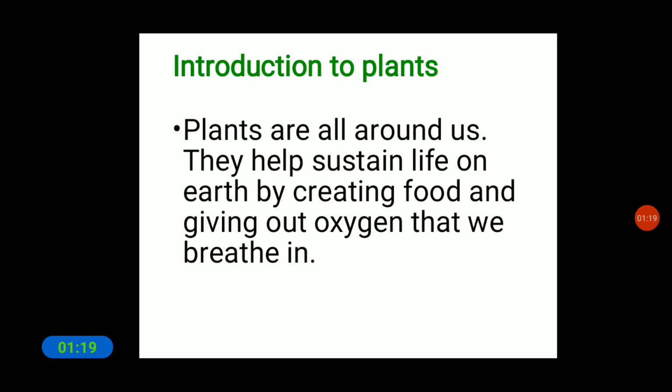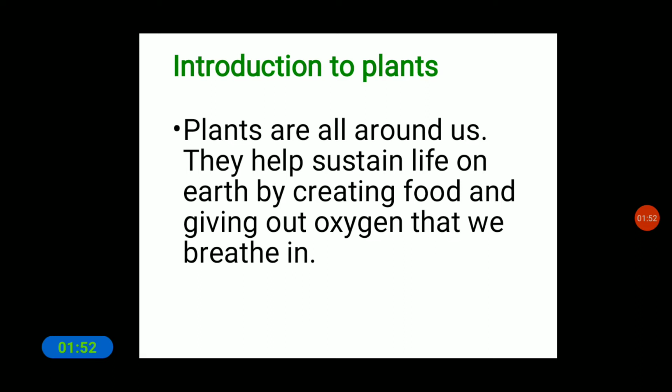Plants are all around us and they help sustain life on earth by creating food and giving out the oxygen that we breathe in. Plants are a very important source for human beings and also for all living organisms. We get food from the plants, and we also take oxygen from the plants.